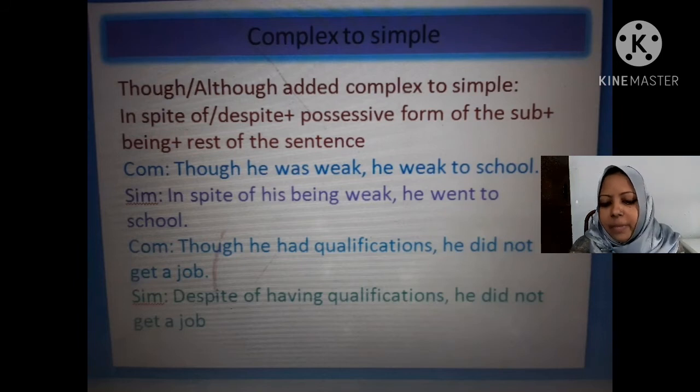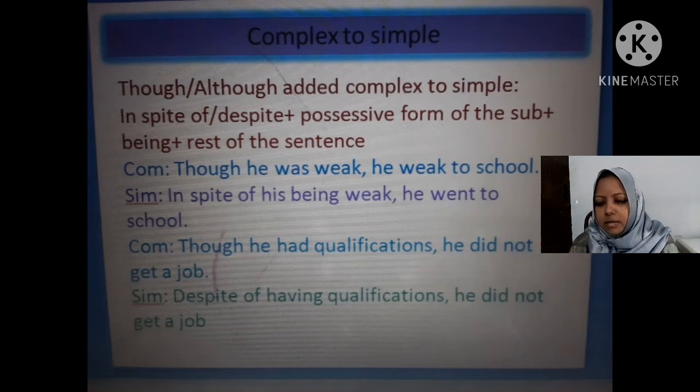Remember, okay? And here is another example: though he had qualifications, he did not get a job. Despite having qualifications, he did not get a job.